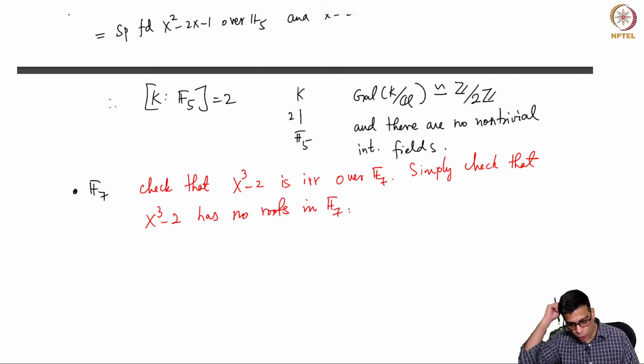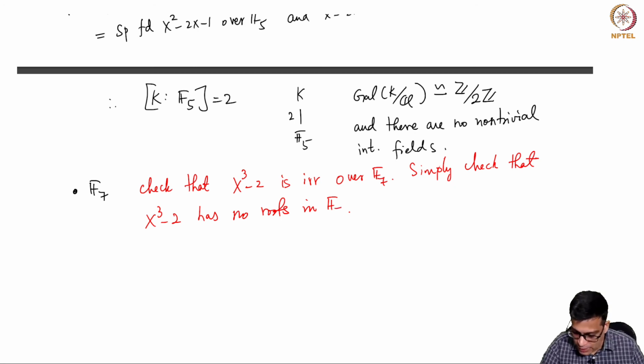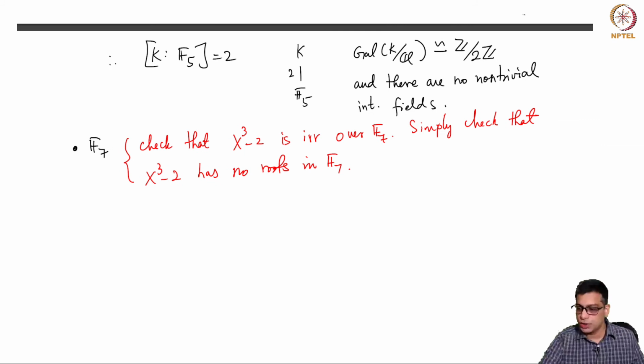Because it's a degree 3 polynomial, if it fails to be irreducible, it must admit a root in that field. But you can check, there are only 7 elements, 1 cubed is not 2, 2 cubed is not 2, 3 cubed is not 2, and so on. So you can check that it has no roots.